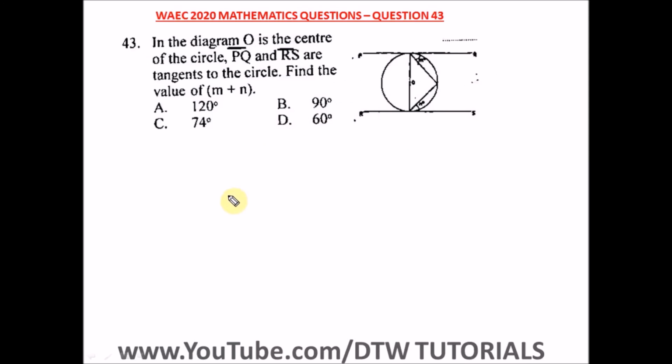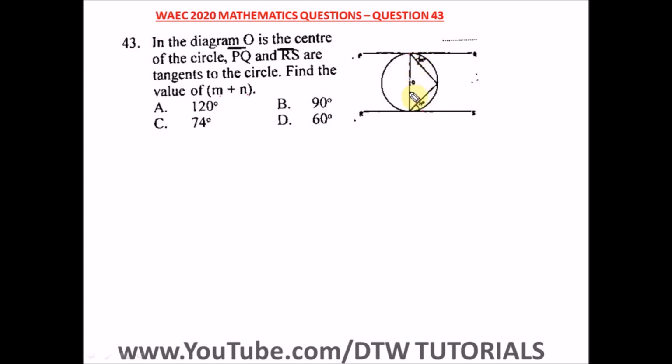Question 43 of the WAEC 2020 mathematics past question, that's your WASSCE exam. It says in the diagram, O is the center of the circle. PQ and RS are tangents to the circle. Find the value of M plus N. This is M and this is N, so we have to find the value of M plus N.